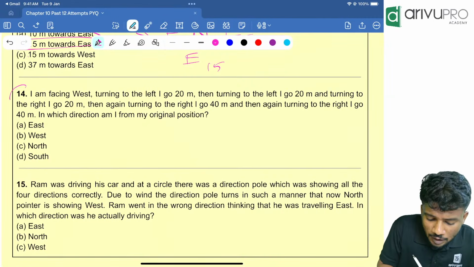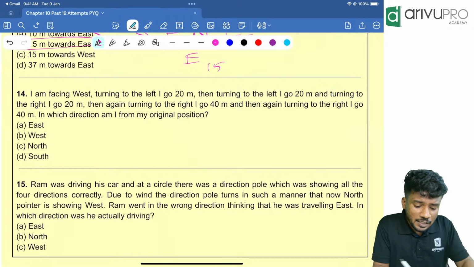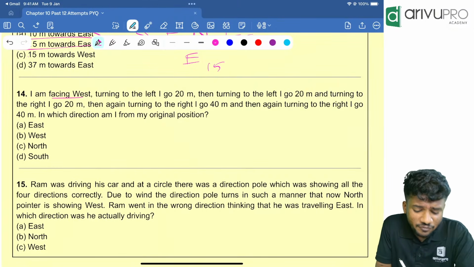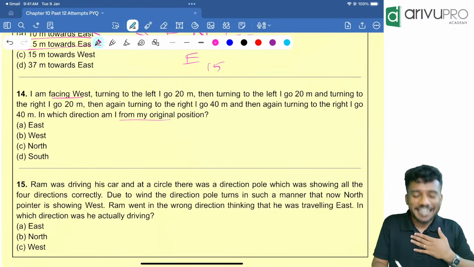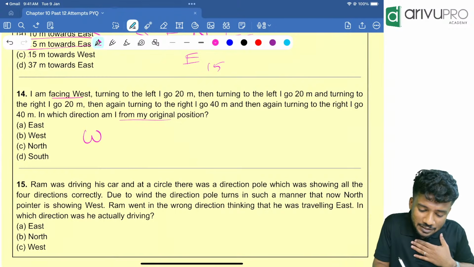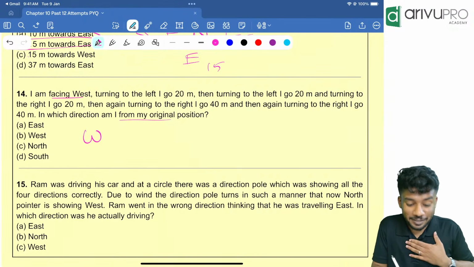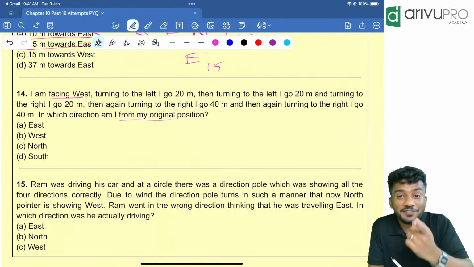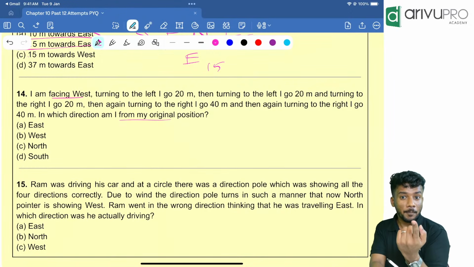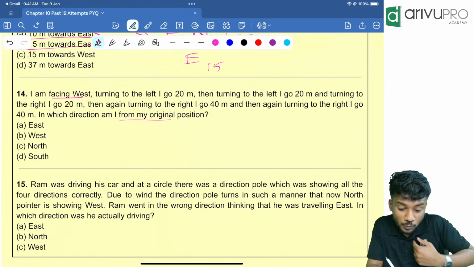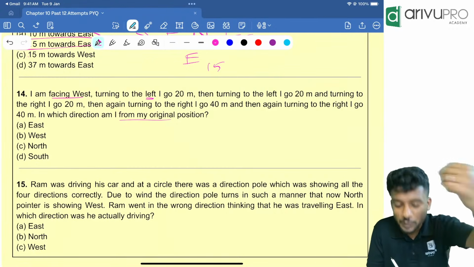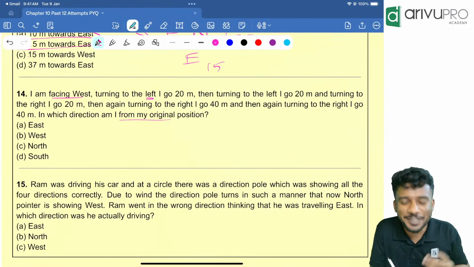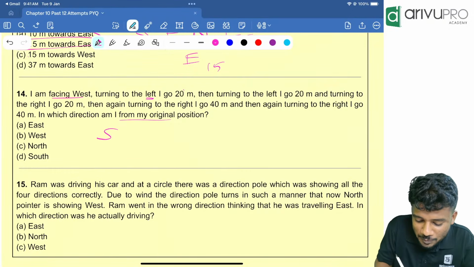Okay. Chapter number, 14th question. I am facing west. I'll read the last line. In which direction am I from my original position? Again, the same type of question. I am facing west, and turning to the left, I go 20 meters. That means I am not initially moving in the west direction. I am facing west, but I am starting to move towards the left of west. So the initial direction of movement is which one? Left of west is what? South.